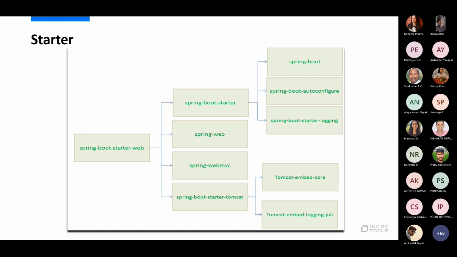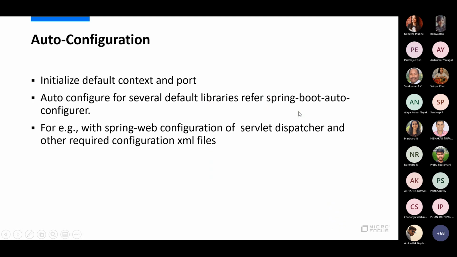So the earlier way, when there was no Spring Boot starter, I remember we used to put in one library and compile, and when we ran the application, it would say, oh, this requires that library, so you have not added it. Then again, you had to go and keep adding. It was an iterative process. So this is really helpful in that way. You declare one, and it will take care of bringing all the necessary related libraries.